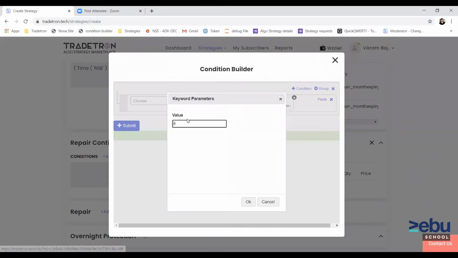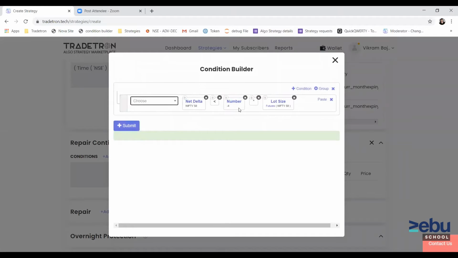This will be -4 because if it's a negative delta position now, then I want to buy 4 lots of Nifty to make it delta neutral.